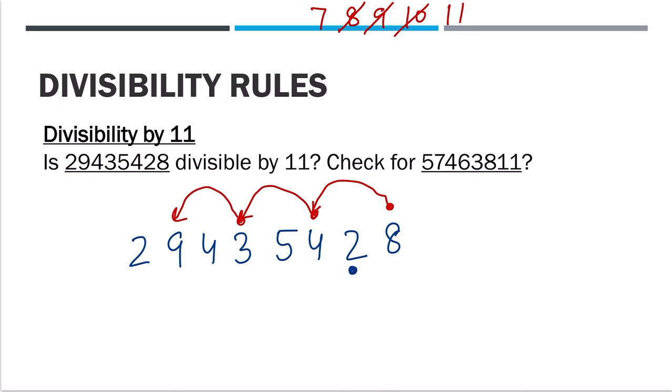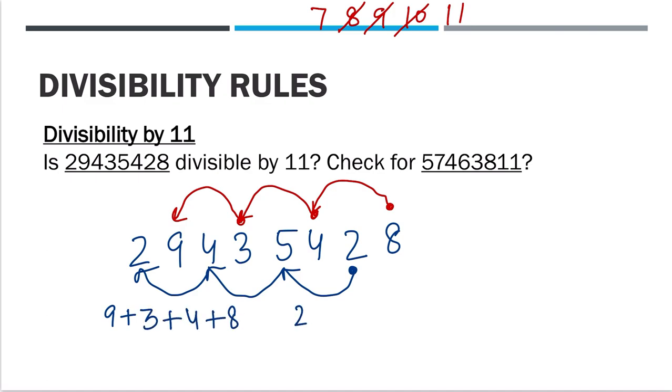And starting from here, do a jump, do a jump, do a jump. I hope this is clear. Now, what we are going to do? We are going to add both the groups separately. 9 plus 3 plus 4 plus 8. 2 plus 4 plus 5 plus 2. I hope this is clear.